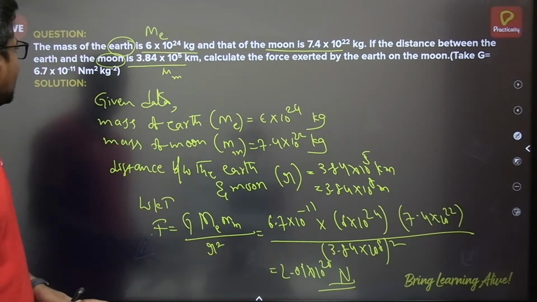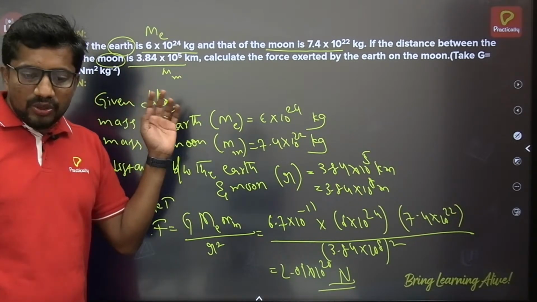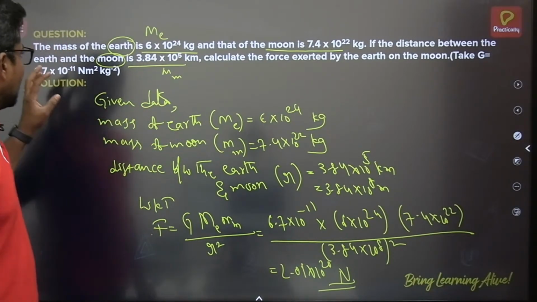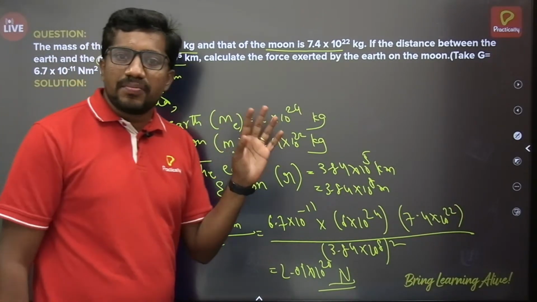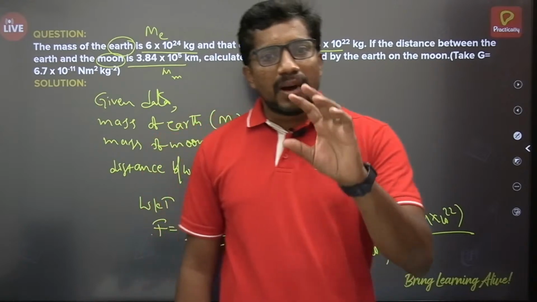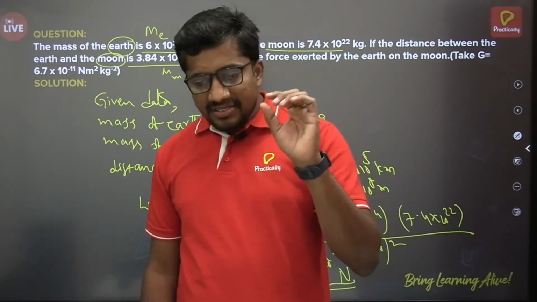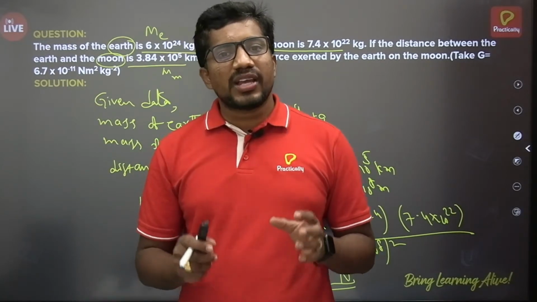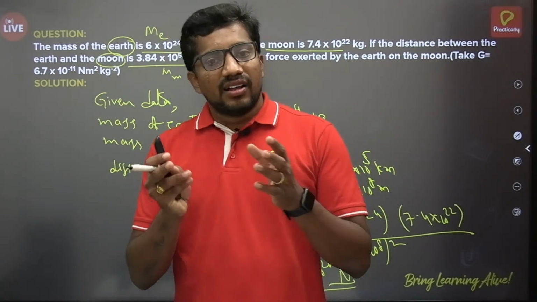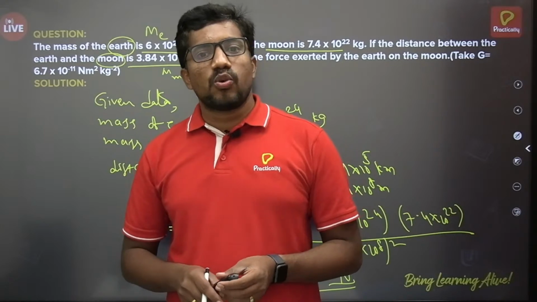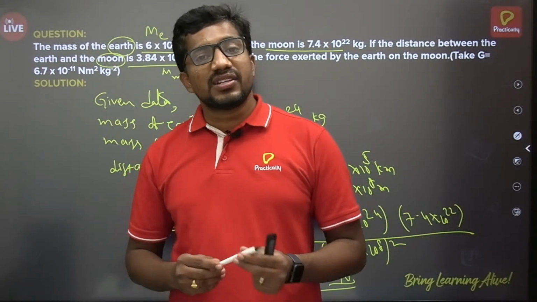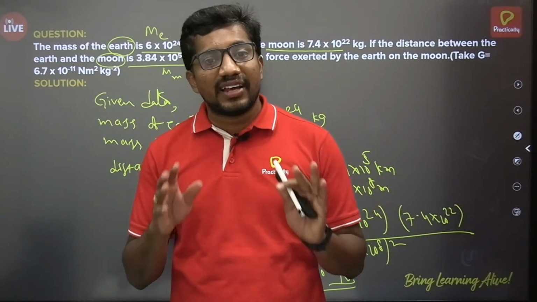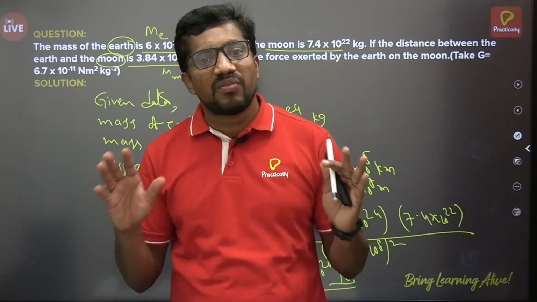Yeah, sure, Ganesh. See here, there is a question. The mass of the earth is given, the mass of the moon is given, and the distance of separation is given. You are supposed to calculate the force of attraction between those two objects. According to Newton's law of gravitation, there is a force of attraction between any two objects in the universe.